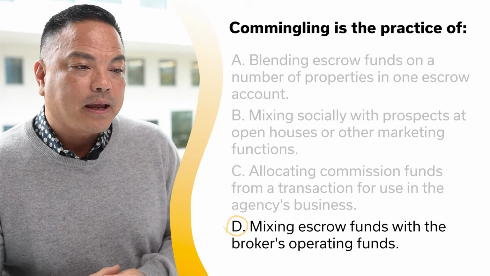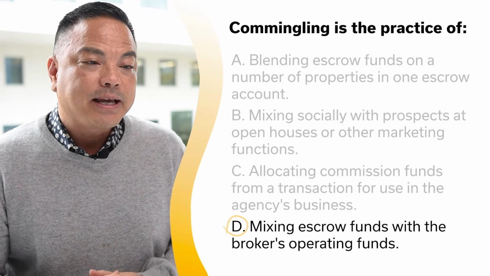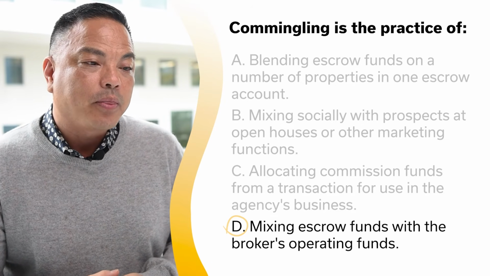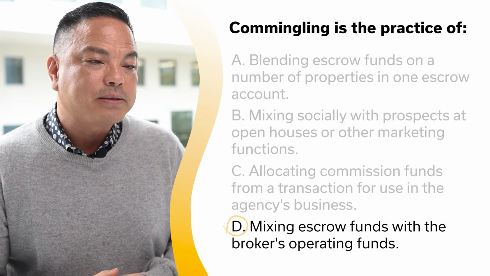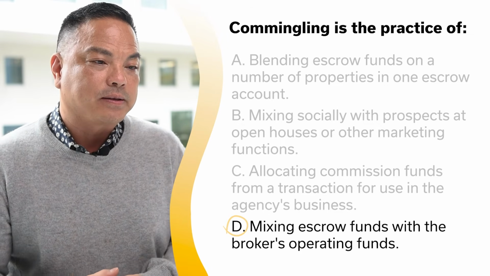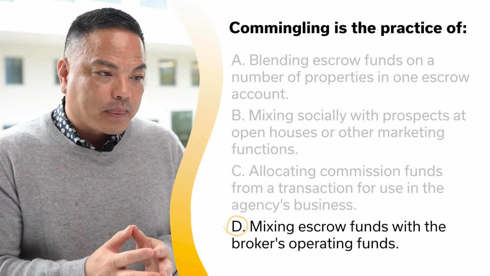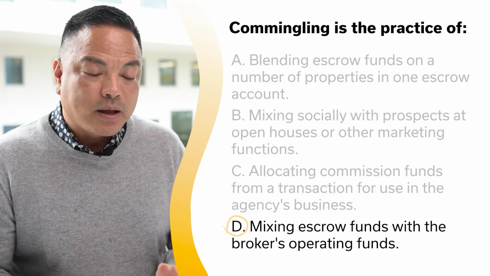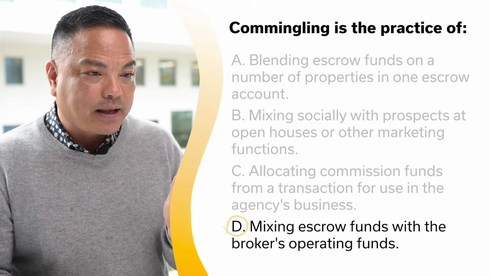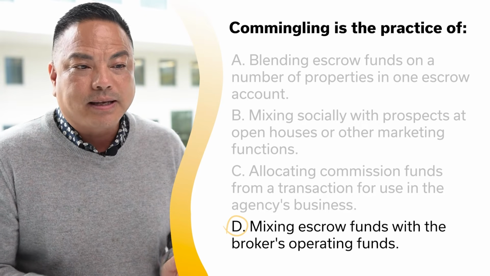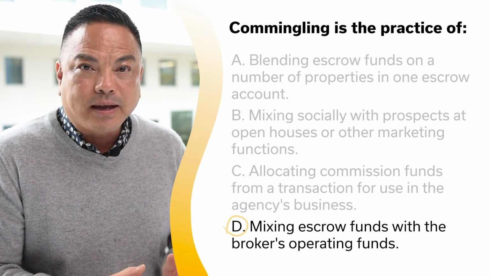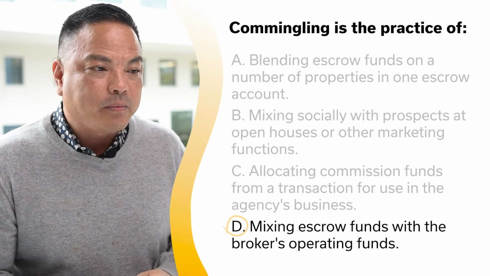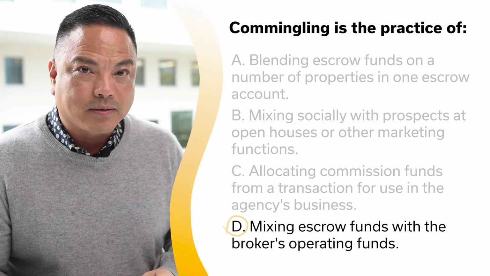Commingling, a prohibited activity, is the act of mixing the broker's personal and business funds with escrow funds. So remember, most brokerages will have two bank accounts. One would be considered a trust account or escrow funds account, and the other would be their operational account.